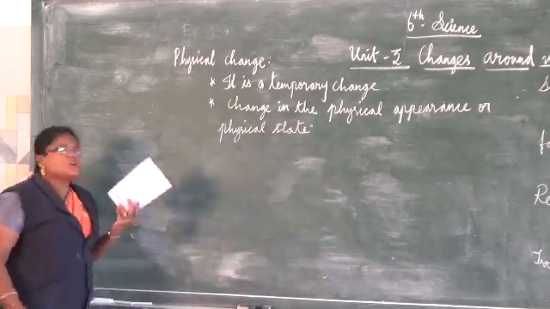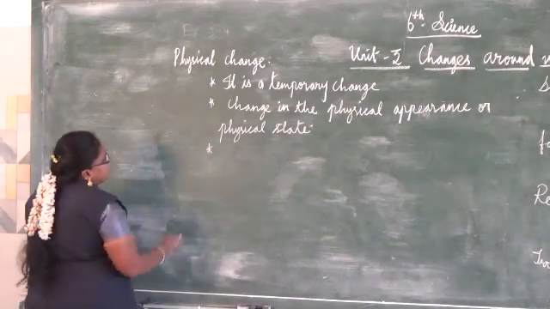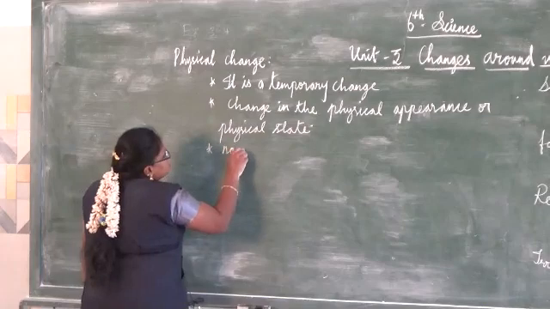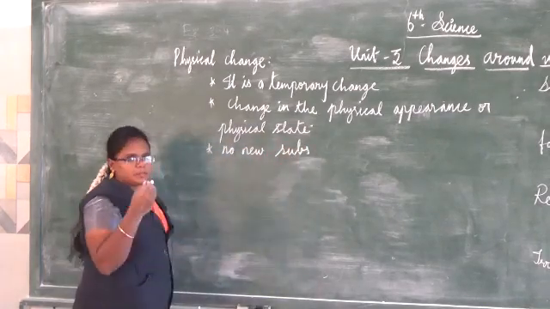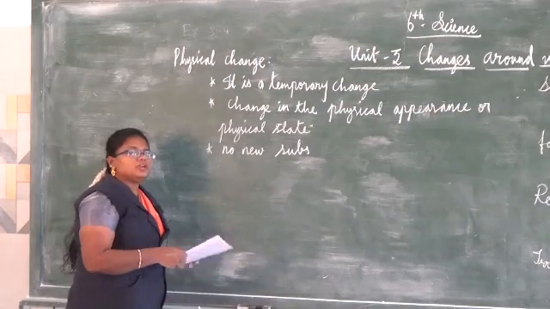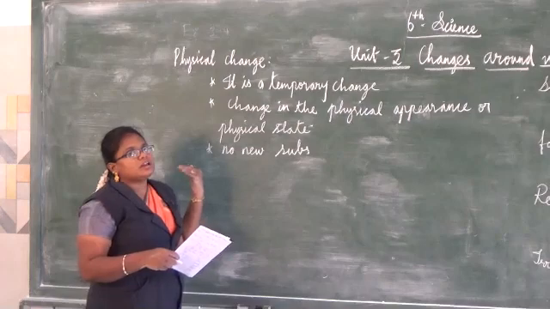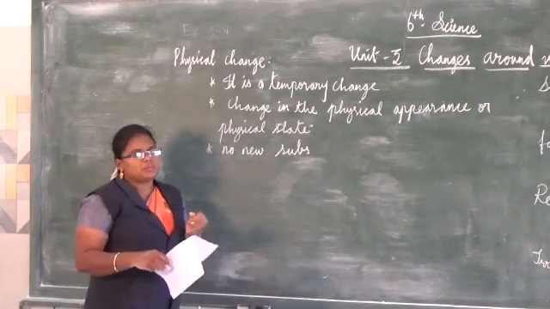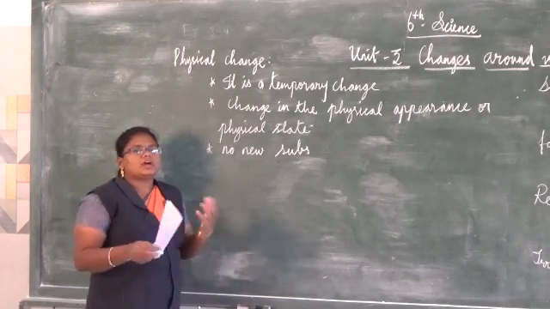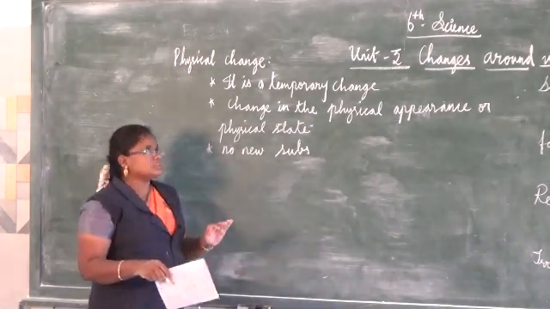No new substance is formed, then it is called physical change. For example, if you burn a paper, it turns to ashes and a new substance is formed, so that will not come under physical change. But if you crush a paper and make a boat or aeroplane, you can unfold it and bring it back to its original state.